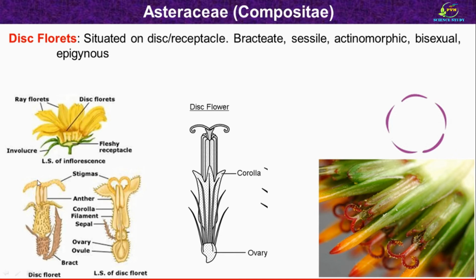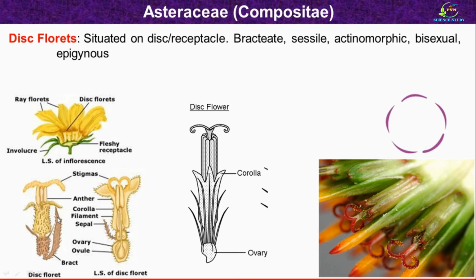This is the disc floret, and this is the longitudinal section of the disc floret, where we can see different parts of the disc floret. So this is the bract, then this is the ovary and ovule, then this is the sepal, this is corolla, these are the filaments, and this is gynoecium.